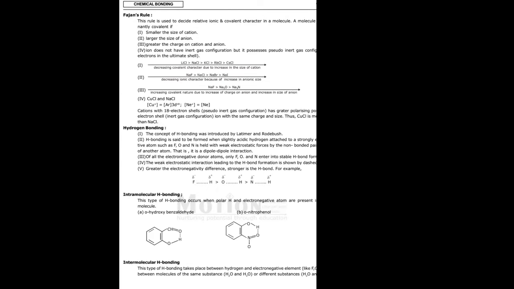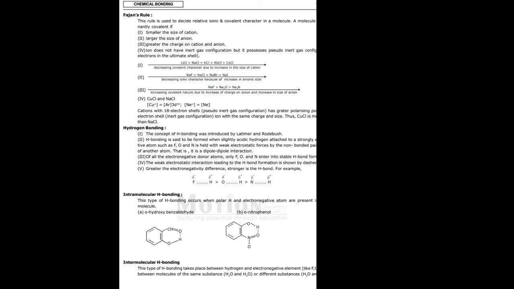Intramolecular hydrogen bonding. Due to intramolecular hydrogen bonding, boiling point decreases, solubility decreases. Note down these 2 points.